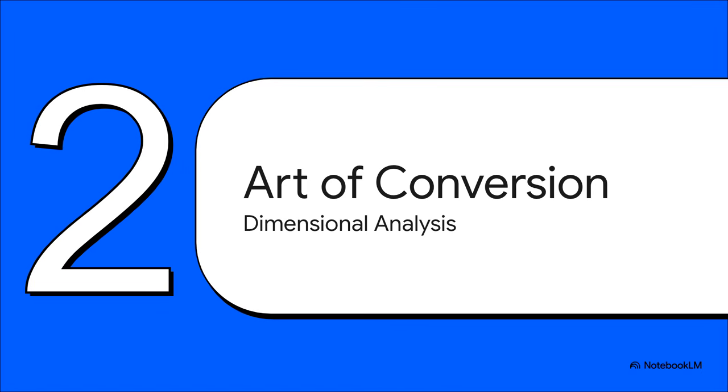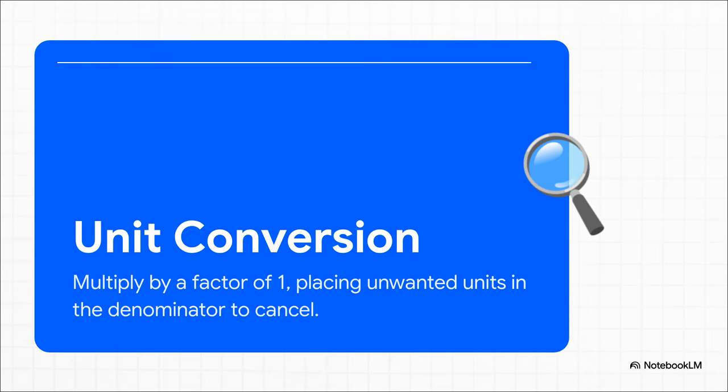Moving on to step 2, the art of conversion, dimensional analysis. But of course, just knowing the standard is completely useless to us if we can't safely translate between different measurements, right? We call this translation process dimensional analysis. And honestly, I want you to think about dimensional analysis not just as tedious math, but as a highly satisfying logical puzzle. The rule of the game is super simple. You just carry your units through every single step of your calculation, and you strategically multiply by a conversion factor.